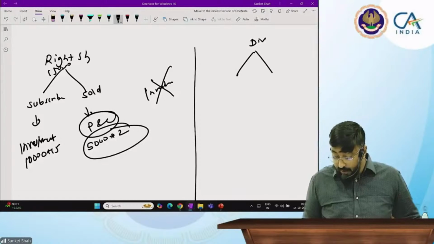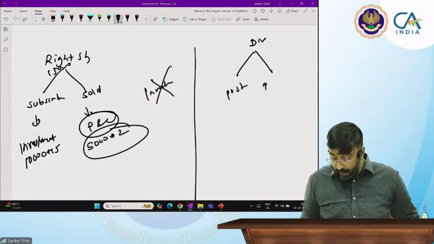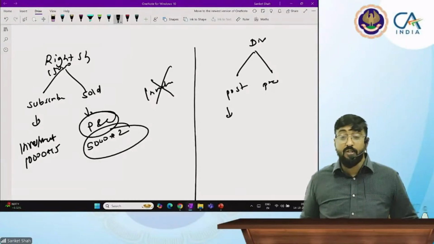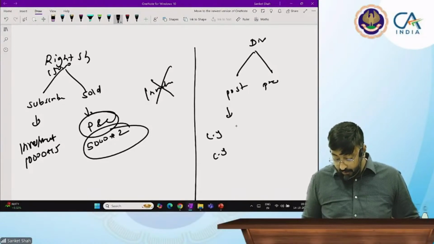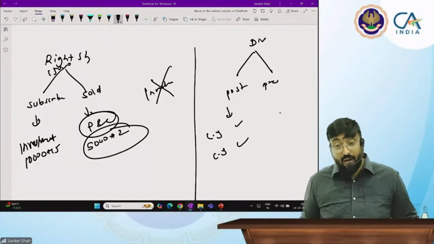Then second one, right shares के बाद, what is the second one बेटा? Dividend. Dividend are divided in two parts, post and pre. Post means you are shareholder in previous year, last year also and current year also. But pre में क्या होगा? Sir, only of current year.